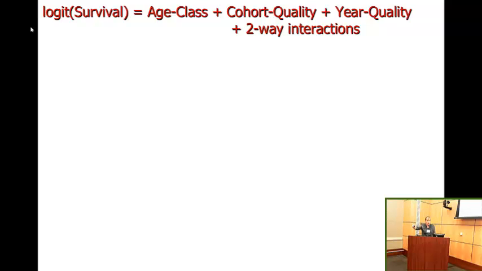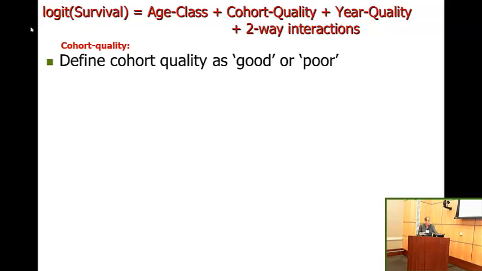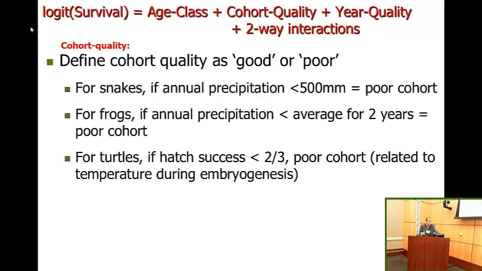There we go. For cohort quality, we decided to define cohort quality as good or poor, attempting to use independent data to assess whether or not a cohort was born in a good year or a bad year. For snakes, if annual precipitation is less than 500 millimeters, we define this as a poor cohort. And we know this to be the case independently from looking at the relationship between precipitation and their prey availability.